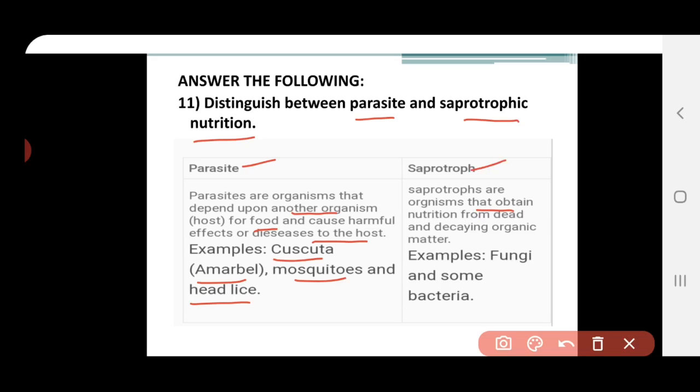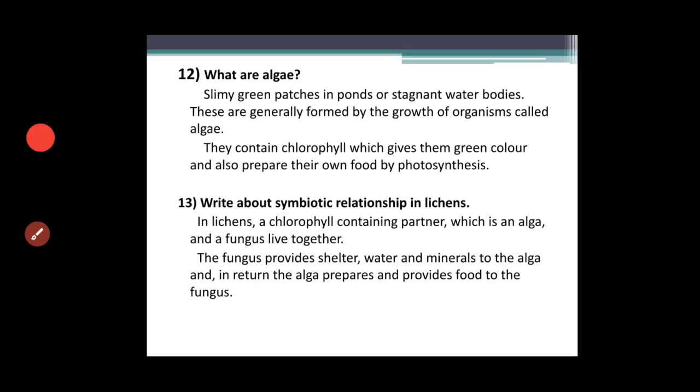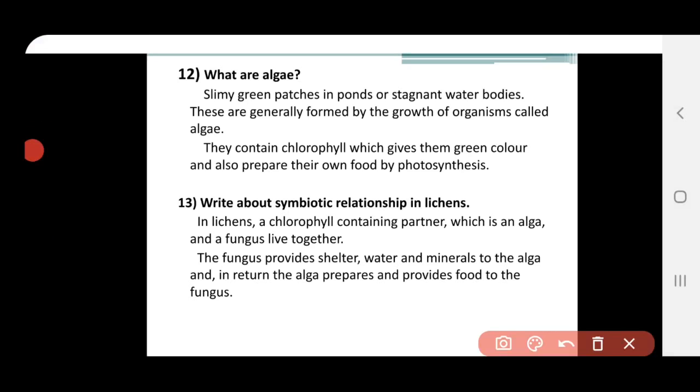Saprotrophs are organisms that obtain nutrients from dead and decaying organic matter. For example, fungi and some bacteria. And next question, what are algae? They are the slimy green patches found in ponds or stagnant water bodies. They are formed by the growth of the organism, that is algae, and they contain the chlorophyll pigment which gives them the green color, and they also prepare their own food by the process of photosynthesis.